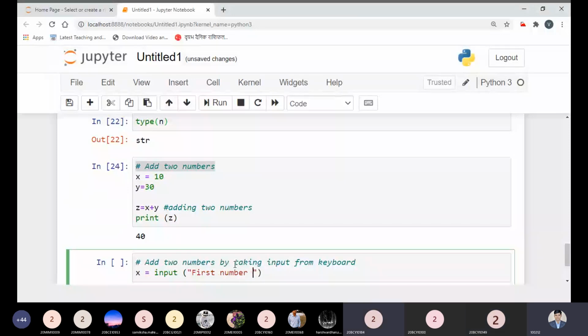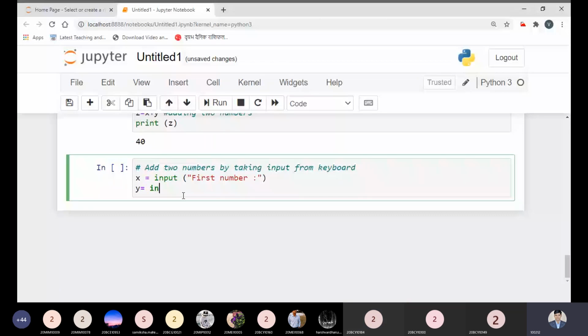Whatever you want, you can write. And y is equal to input, the second number.